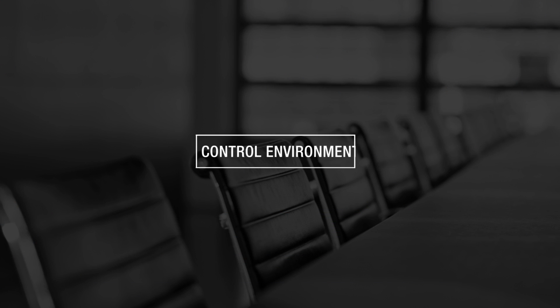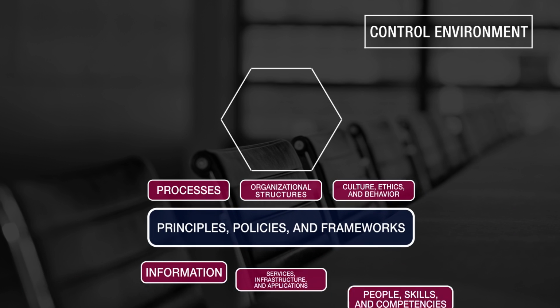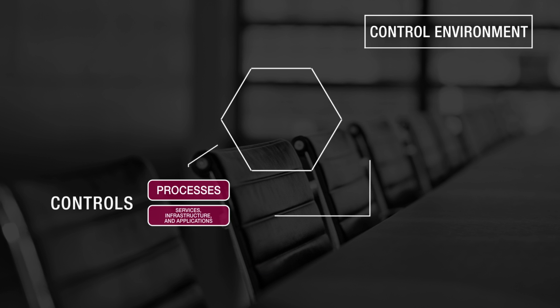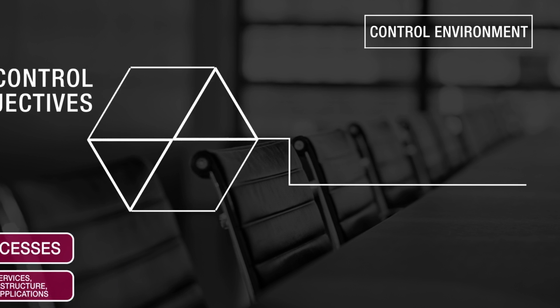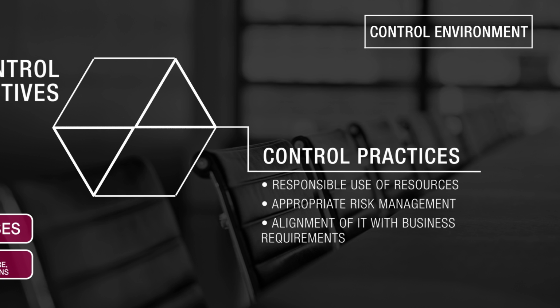Internal controls are established via a control environment. COBIT 5 supports this environment through enablers. In COBIT, a control is any enabler that supports the achievement of one or more objectives, or control objectives. Control objectives are achieved through control practices, such as the responsible use of resources, appropriate management of risk, and alignment of IT with business requirements.